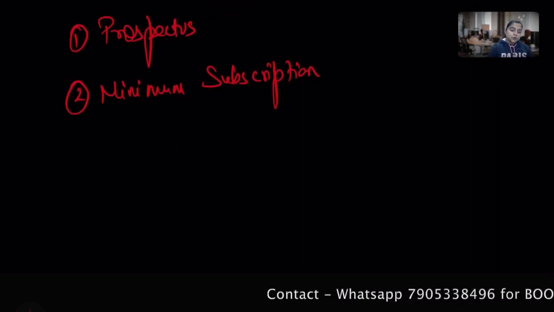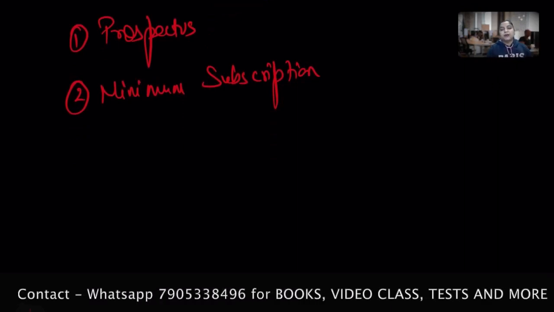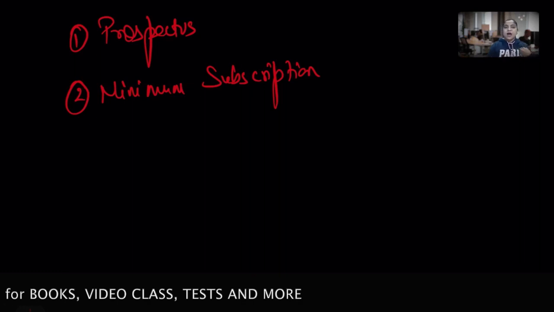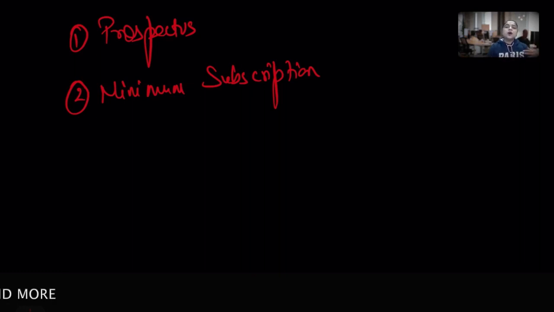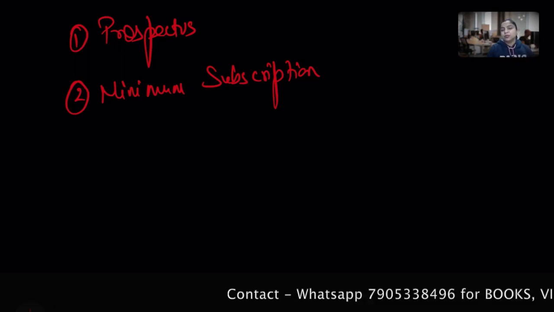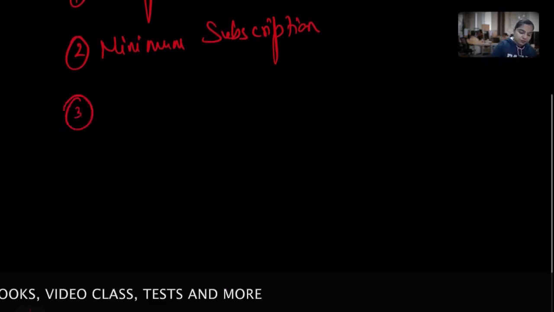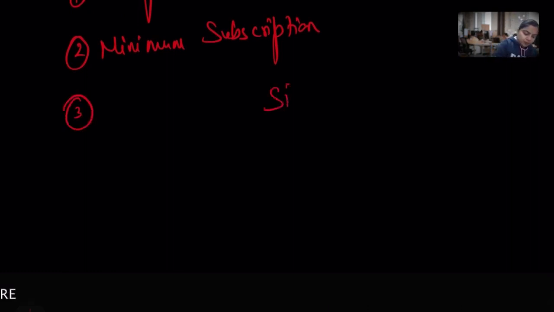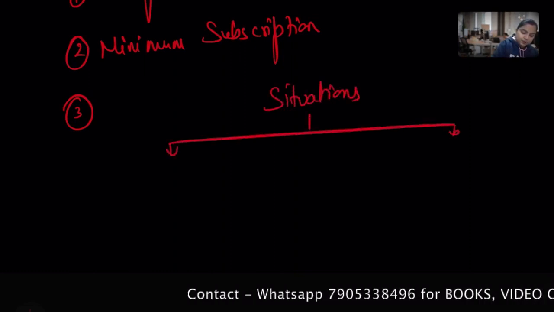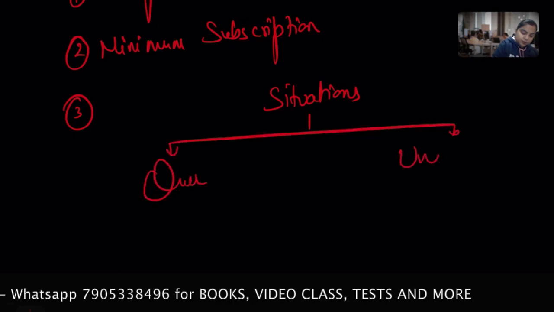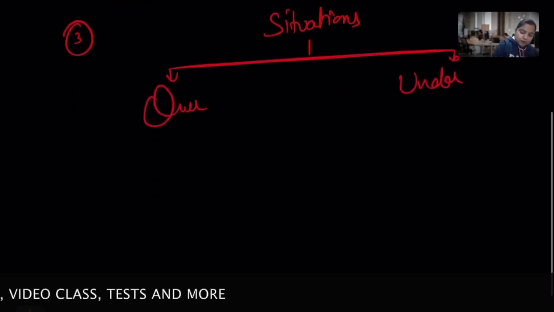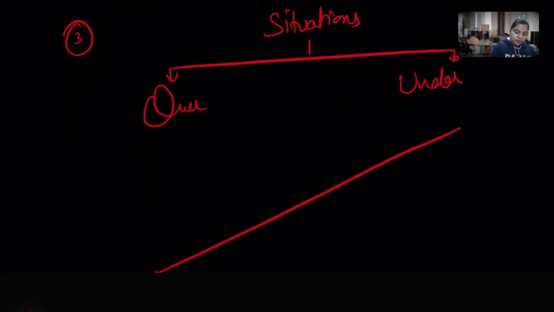So I told you that there is a situation where we don't receive the equal number that we want. Here, "we" means I am the company. Being a company, I do not receive applications equal to the number of shares which I offer to the public for subscription. There may be two situations: over or under subscription.